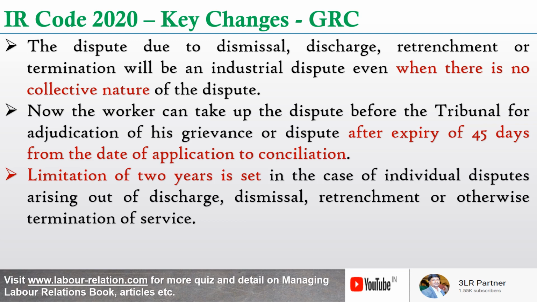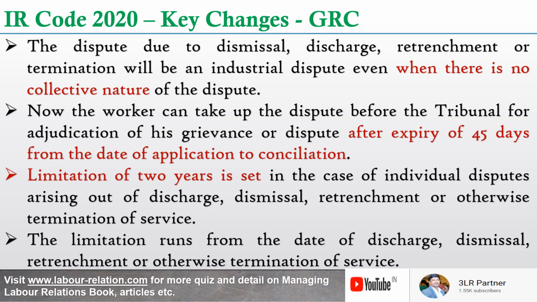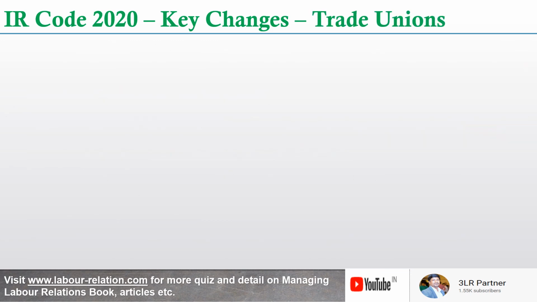If you look at this limitation, it was not so specifically available in the case of industrial disputes. Now the code specifically provides a limitation of 2 years in case of individual disputes arising out of discharge, dismissal, retrenchment, or otherwise termination of service. And this limitation runs from the date of discharge, dismissal, retrenchment, or otherwise termination of service.